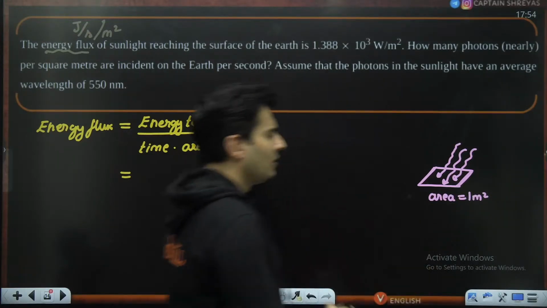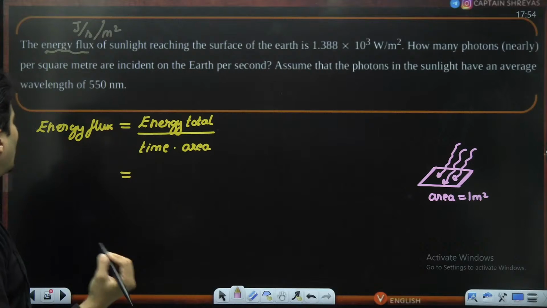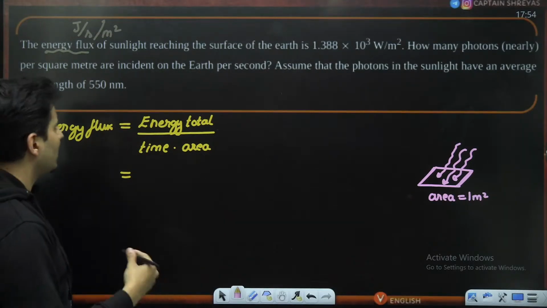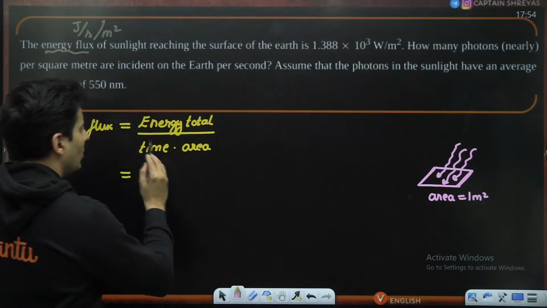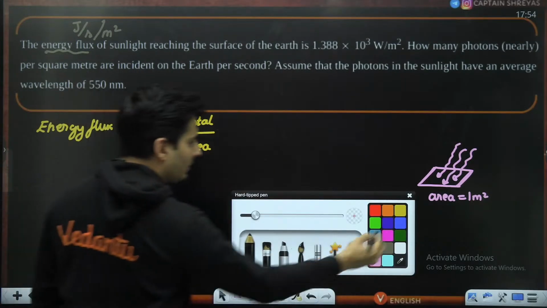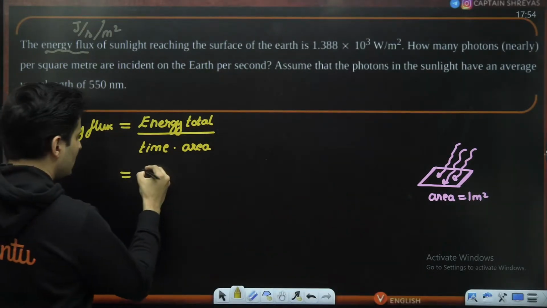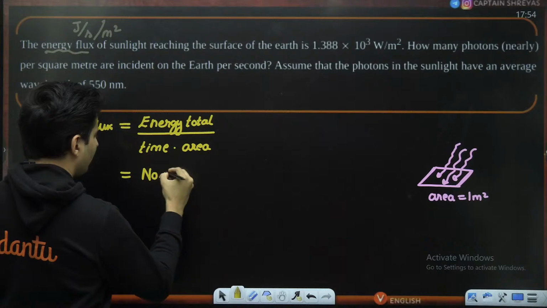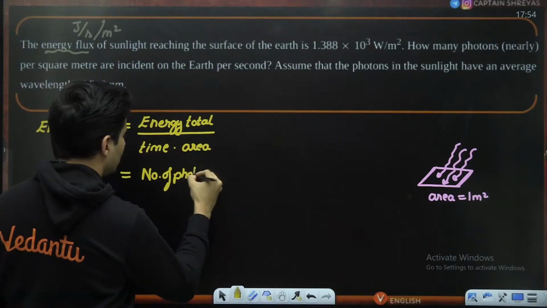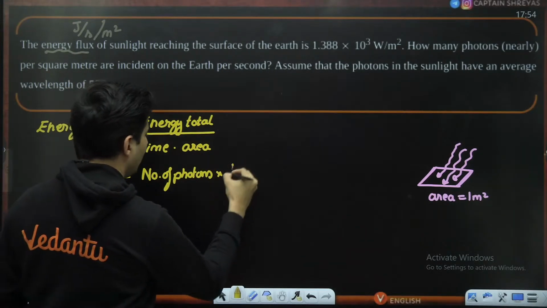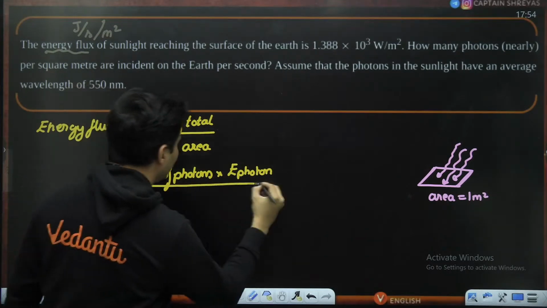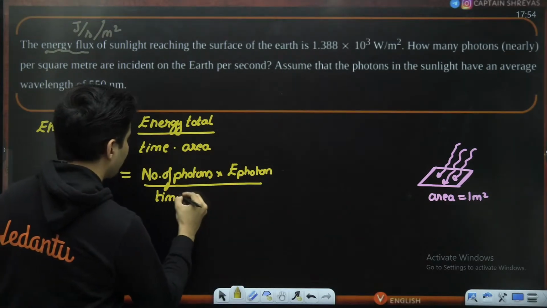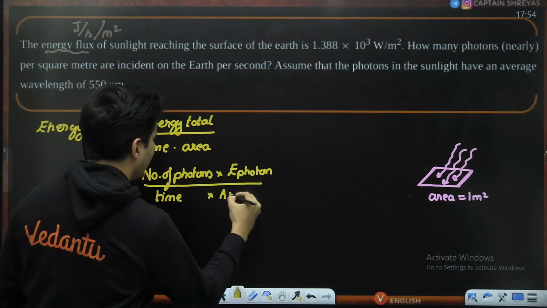So how many photons are falling per unit time? That's what the question is. The area is known. The total energy is the sum of the energies of all the photons, so it is the number of photons multiplied by the energy of each photon, the whole thing divided by the time multiplied by the area.